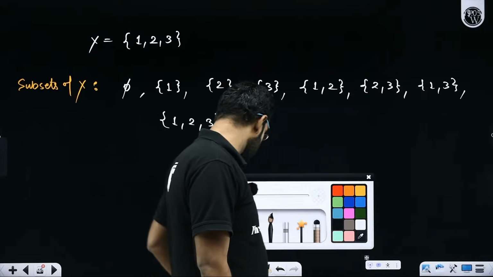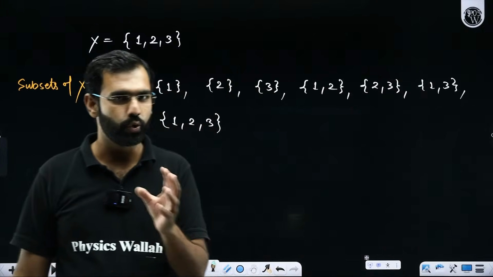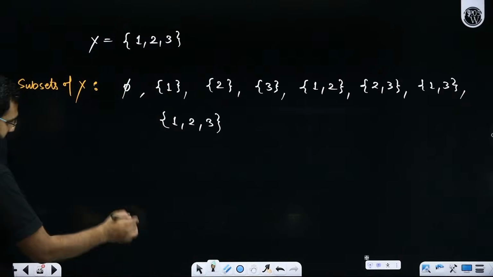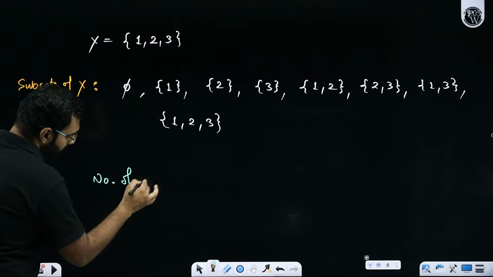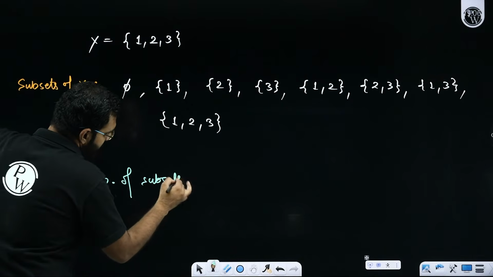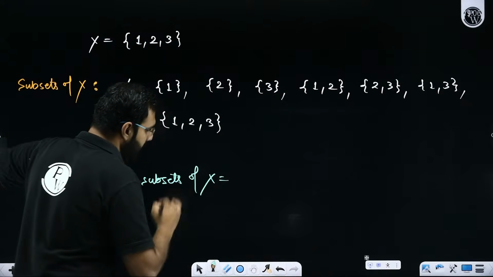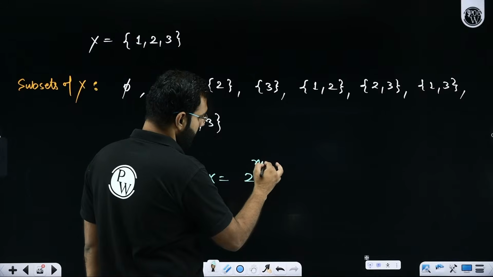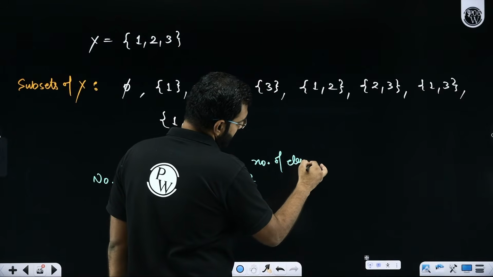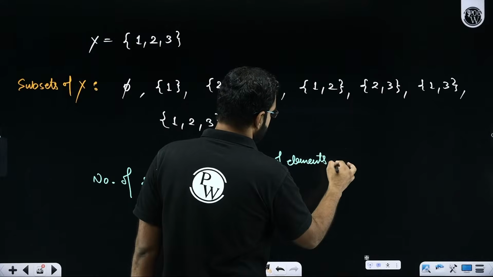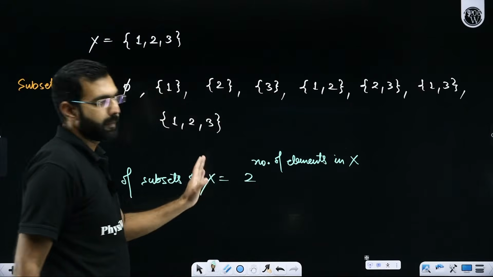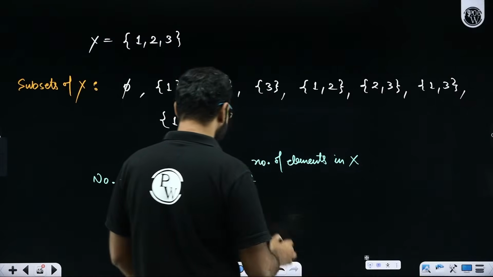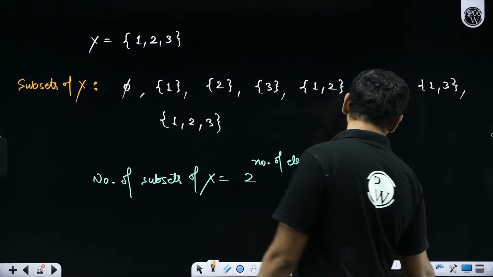Either you use permutation and combination or the binomial theorem. Neither of which you know right now at this stage. But if I could directly give you the formula: if there is a set X and you need to calculate the number of subsets of X, then it is simply given by 2 raised to the power number of elements in X. Now the number of elements in X is called the cardinal number of X.